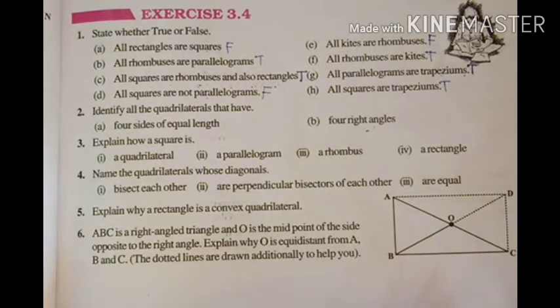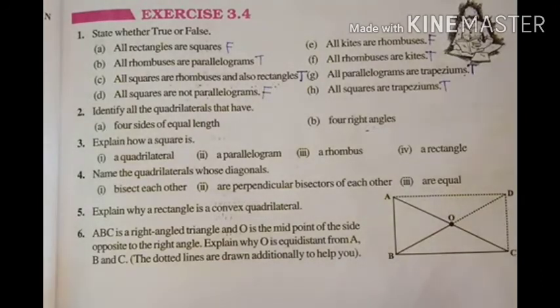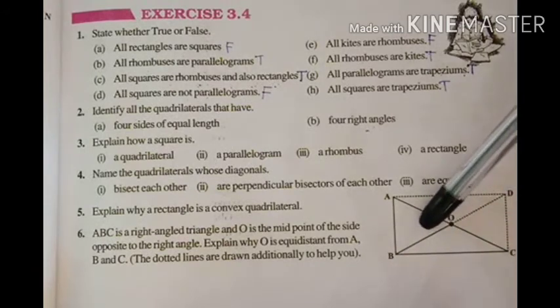We have to explain that. Now explain why O is equidistant from A, B and C. Means the length of OA is equal to OB and equal to OC. Why all these three are equal, we have to explain.